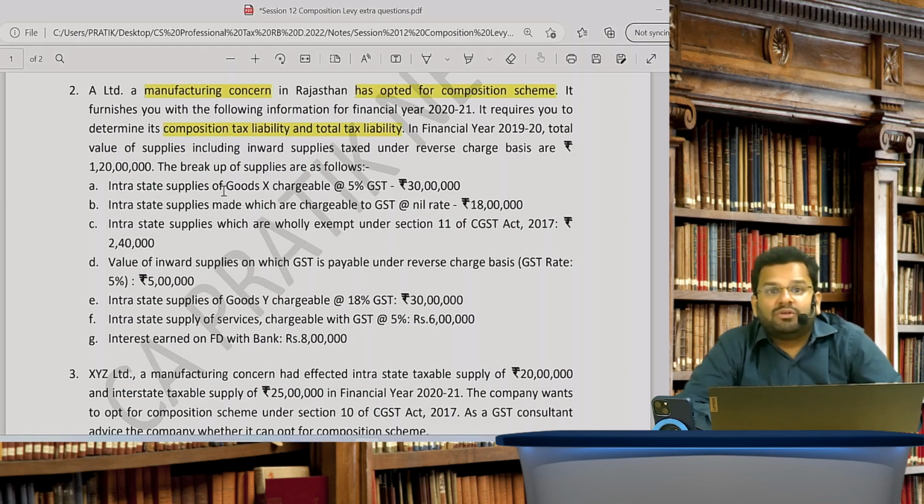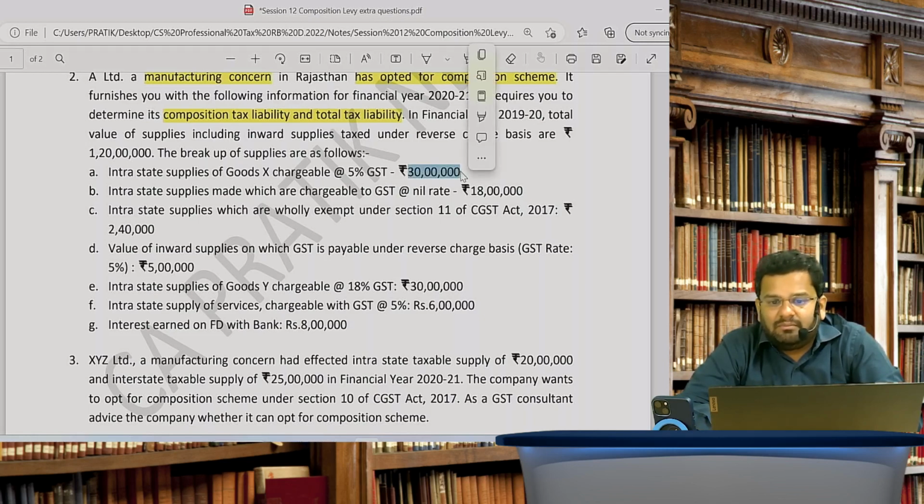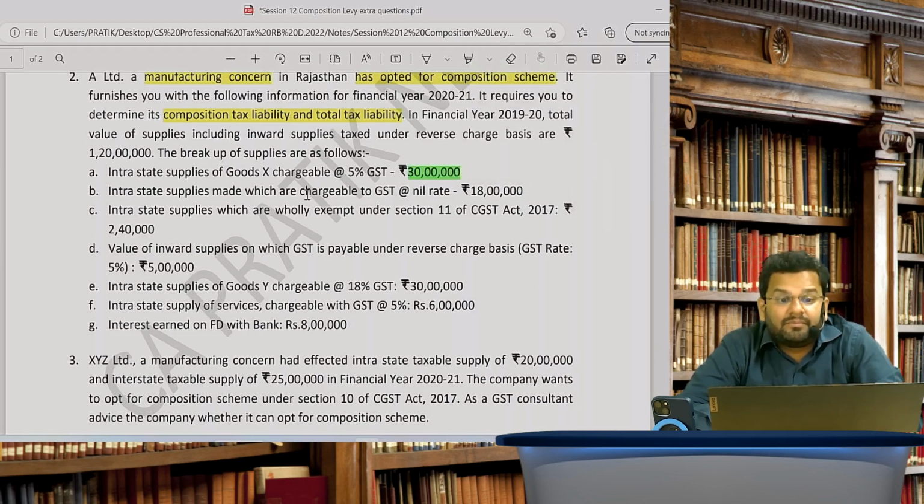Intrastate supplies of goods X chargeable at 5% GST. So will you include it in the turnover in the state for charging GST under composition scheme? Of course, yes. Include it. Intrastate supplies made which are chargeable to GST at nil rate. Include it. Intrastate supplies which are wholly exempt under section 11. Please include it.